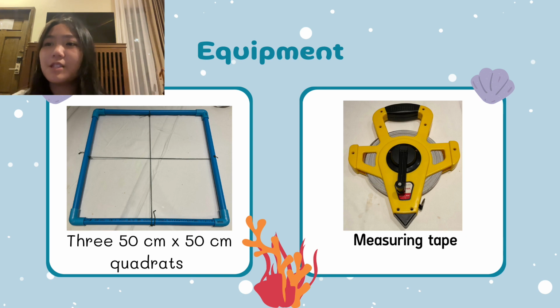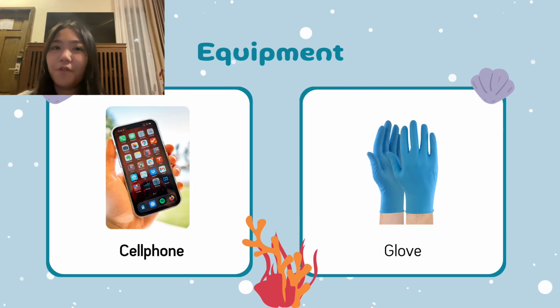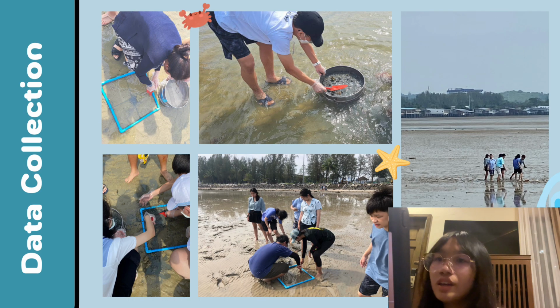Equipment we use: 3 quadrats, measuring tape, sieves with 1 and 2 mm mesh size each, hand scoop, and cell phone. Data collection. This is an example picture of our research work.